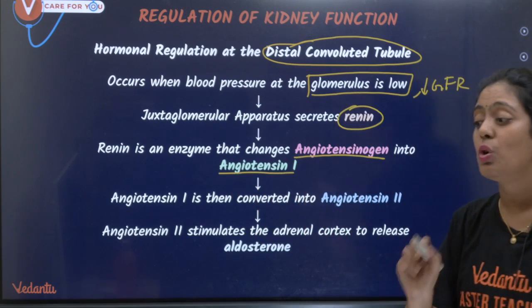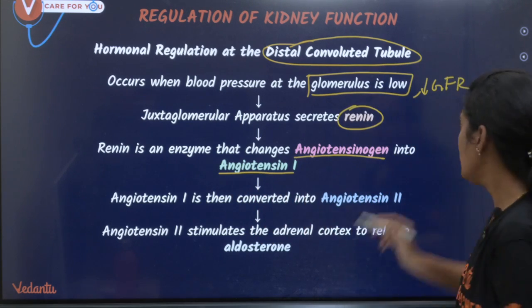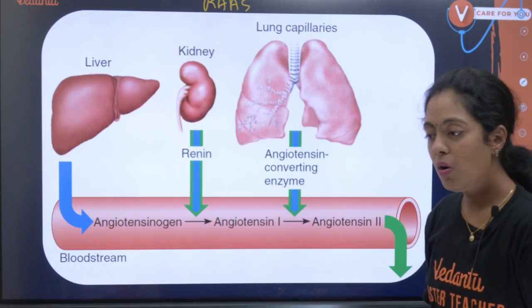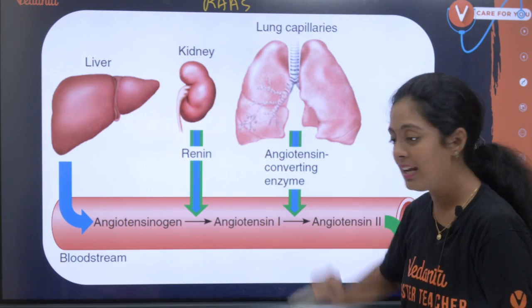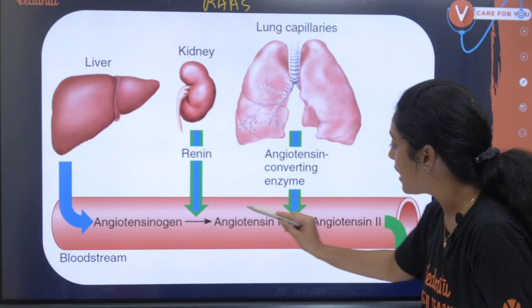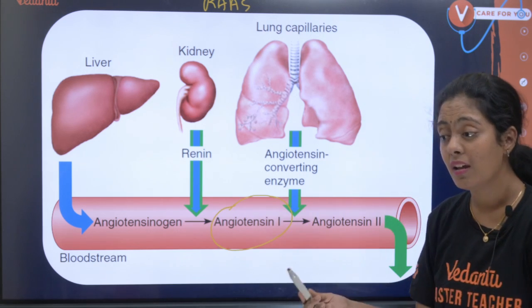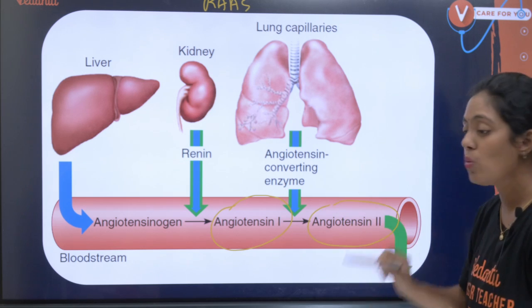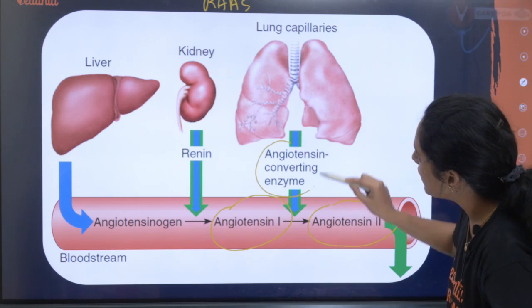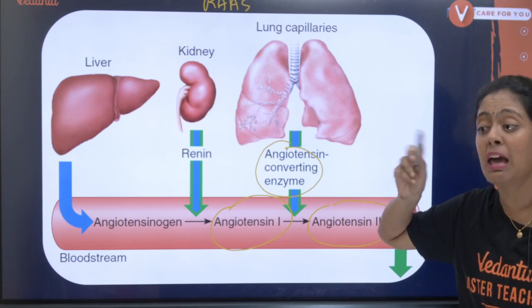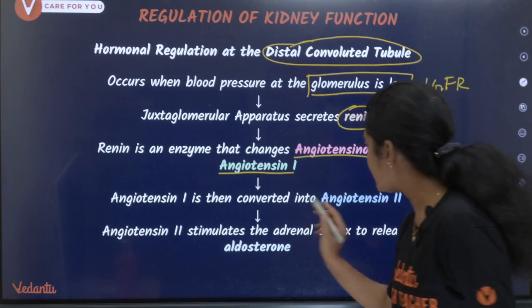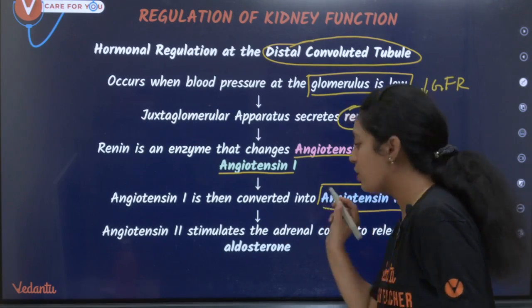angiotensinogen into angiotensin 1. Okay. You see here, who is producing angiotensinogen? Liver. Okay. And this kidney is producing renin. Angiotensinogen is converted into angiotensin 1. Now this angiotensin 1 is converted into angiotensin 2. Okay, and this angiotensin converting enzyme is produced by your lung capillaries. Okay, so remember that. Angiotensin 1 is converted into angiotensin 2.